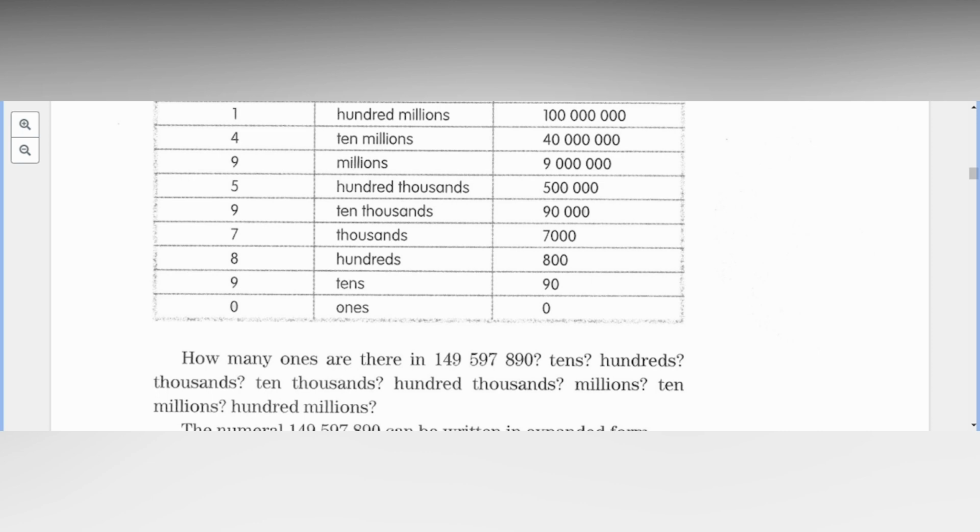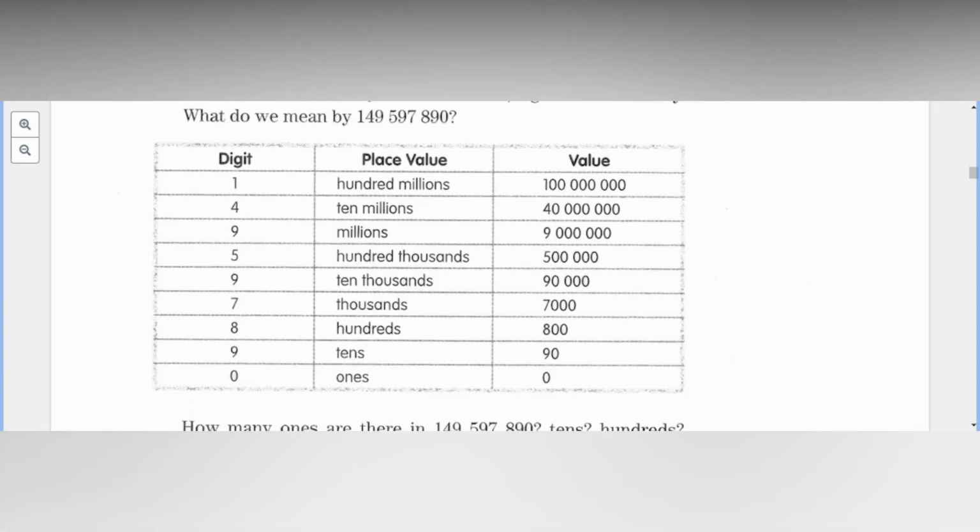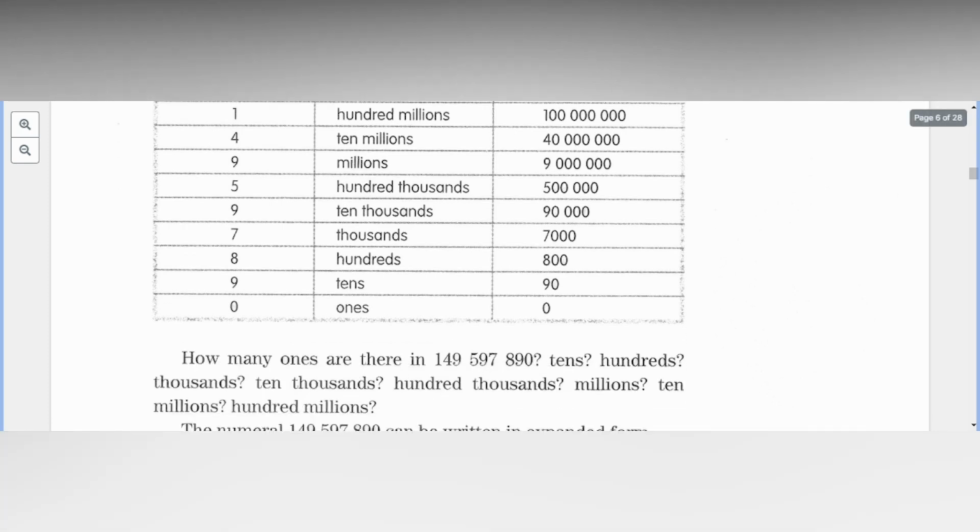So how many ones are there in 149,597,890? It's 0. What digit is this? How many ones are there? 0.